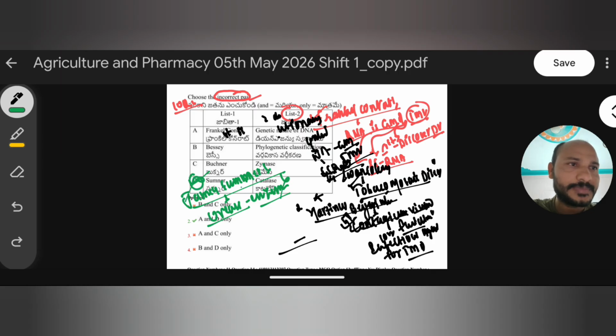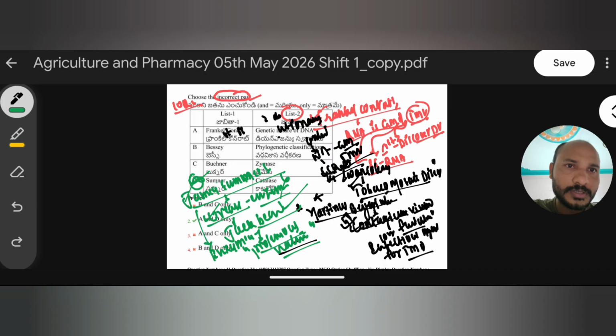James Sumner discovered urease from jack bean. He also proposed that enzymes are proteinous in nature. This statement was made by James Sumner, who discovered urease from the jack bean. So by observing all these scientists and their contributions, option C is the wrong option. Why? Because Sumner discovered urease, not catalase. Okay, right.